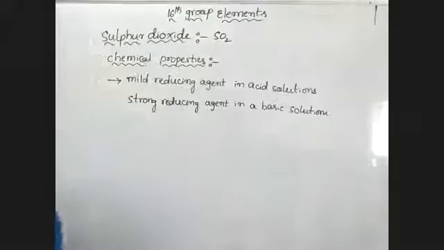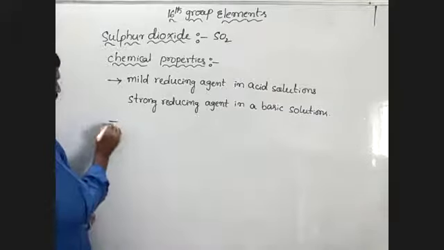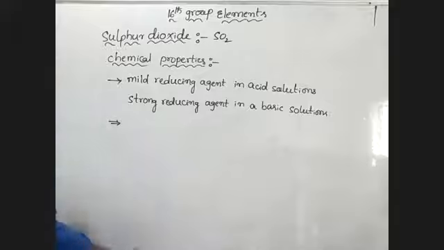Here, moist SO2 reduces ferric ions to ferrous ions. Ferric ions ని ferrous ions గా రెడ్యూస్ చేస్తున్నాం.